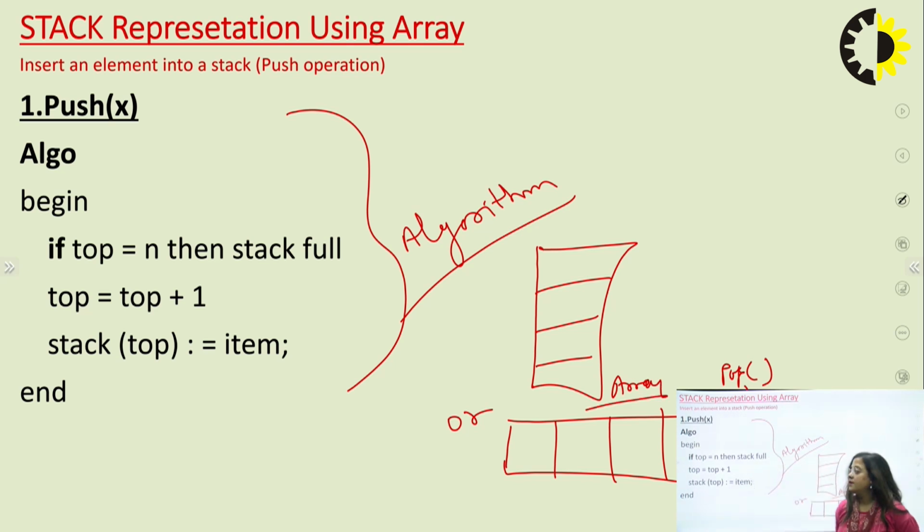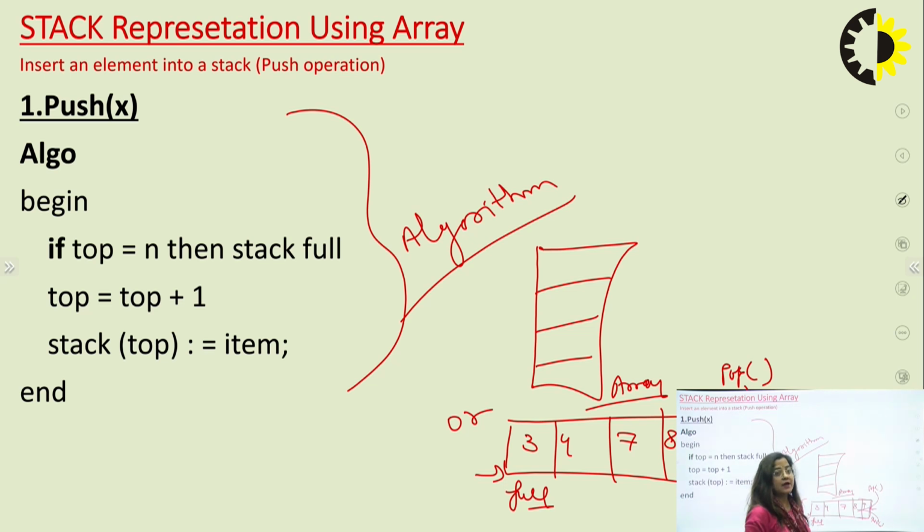Okay, got it? According to this algorithm, if you want to insert any number, like this 4, 6, 7, 8, 9, the stack is full. So firstly you check whether the stack is full or not.